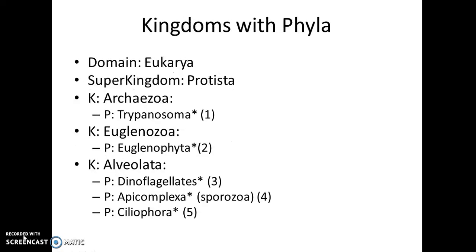So under the different kingdoms, for example, we have domain Eukarya, super kingdom Protista, kingdom Archaeozoa, and there's going to be a phylum under it, the Trypanosoma, and we're going to do a project on that. Kingdom Euglenozoa, phylum Euglenophyta. In kingdom Alveolata, we have dinoflagellates, phylum Apicomplexa, specifically we're going to look at Sporozoa, and phylum Ciliophora under the kingdom Alveolata.